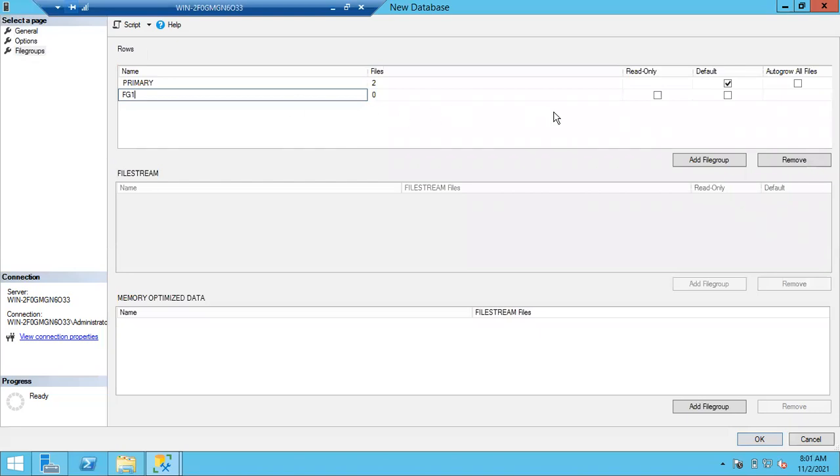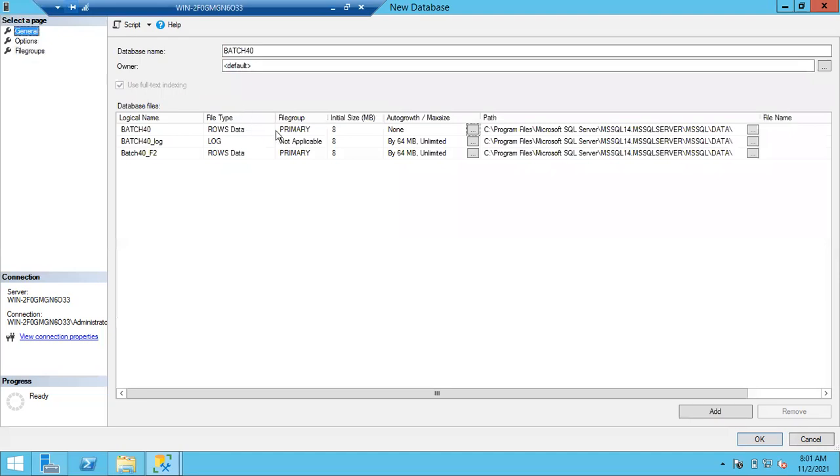FG1, and now you can see the general page. Until you click OK, you can change the file groups. Once you click OK and the file is created in that file group, you cannot change the file group later.